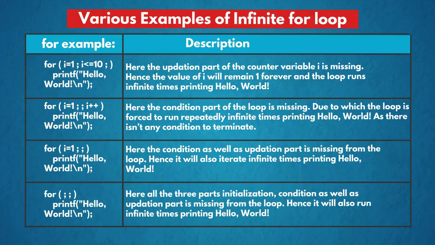The third example is, for i equal to 1, there is no condition and there is no updation. Here, the condition as well as updation part is missing from the loop. Hence, it will also iterate infinite times printing hello world. In the last example, we can see that there is no initialization, no condition and no updation. Hence, it will also run infinite times printing hello world.